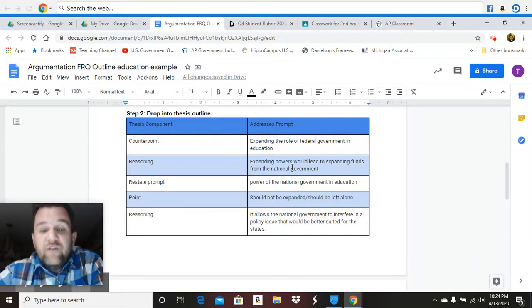It would create more funds for schools, right? That's my counterpoint with the reasoning, right? However, right, the power of the national government in education should not be expanded or should be left alone. This is my claim. Okay, see how that leads right into my claim. And then my reasoning is because it allows the national government to interfere in a policy issue that would be better suited for the state.